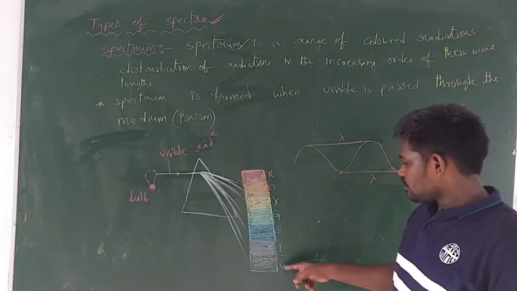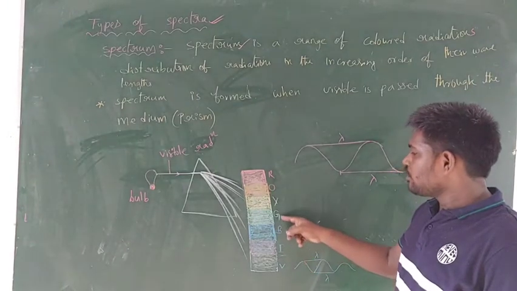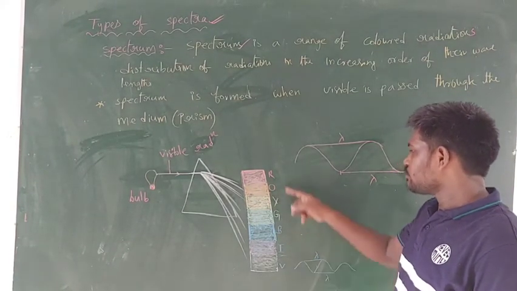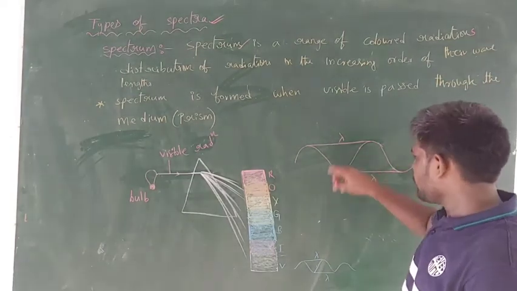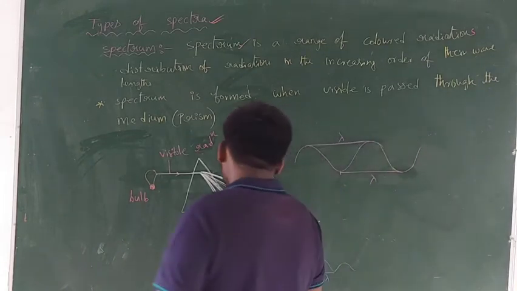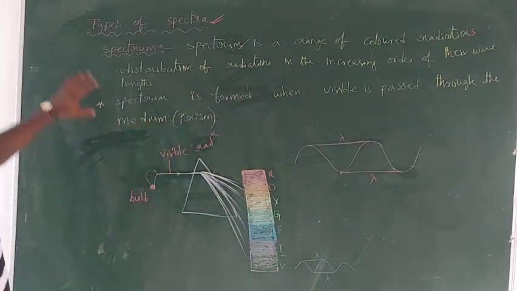So the lights are violet, indigo, blue, green, yellow, orange, red. So from violet colored radiation to red colored radiation, wavelengths increase. Wavelengths are increased. So now this is the example for the spectrum.